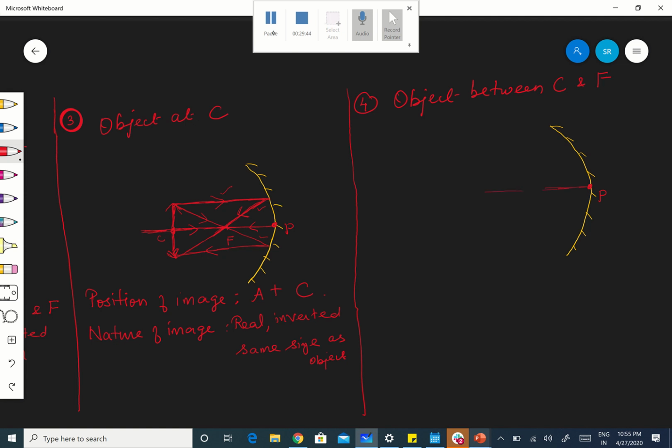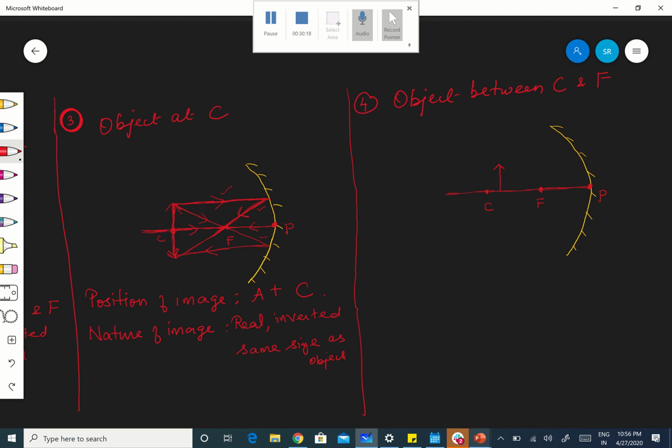No need to say these things now, I think. Then F, this is my F focus, and this should be C. Twice PF is PC, correct? Now where is my object? I'm going to keep the object between F and C somewhere here. This is the object. Okay.